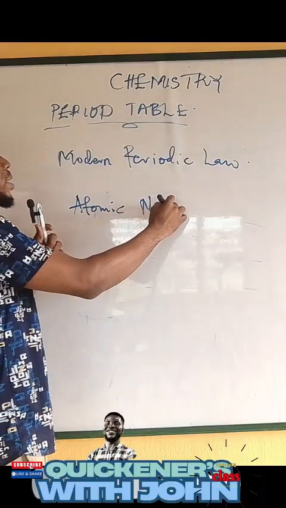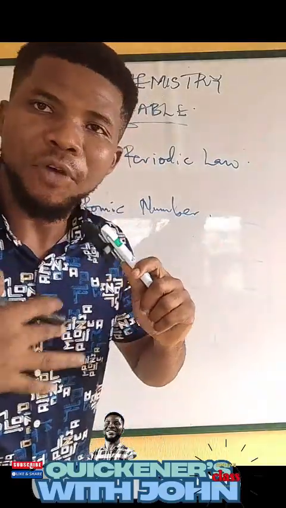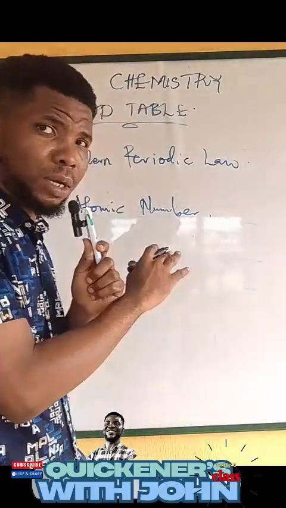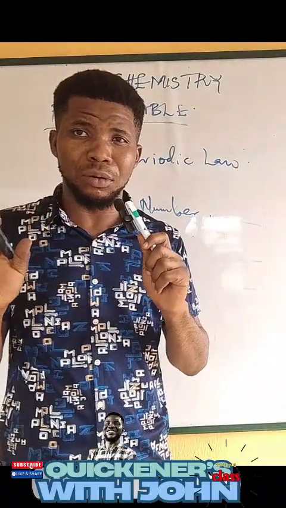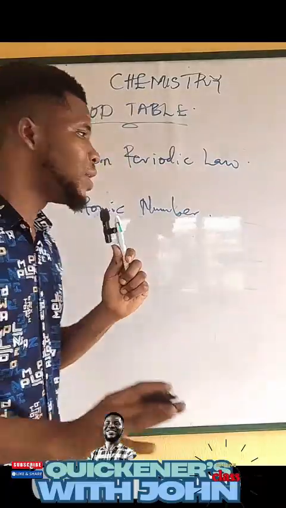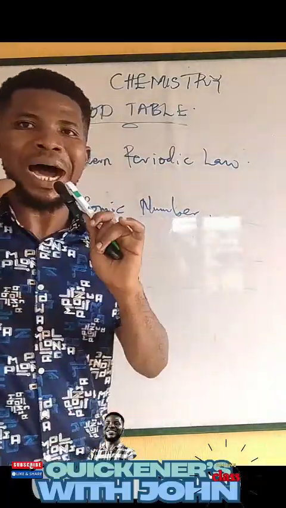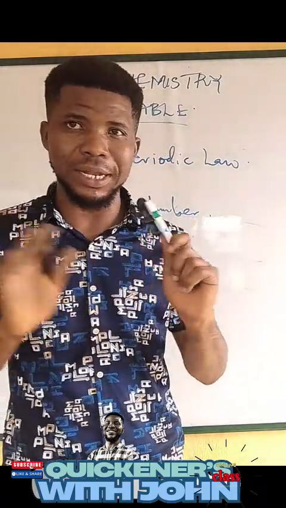I need to explain this very well so that you understand. What that means is that the behavior of atoms follows the atomic number. That is, atoms behave with respect to atomic number. So that means that the modern periodic table was arranged based on atomic number, not atomic weight. So you must understand the difference now.